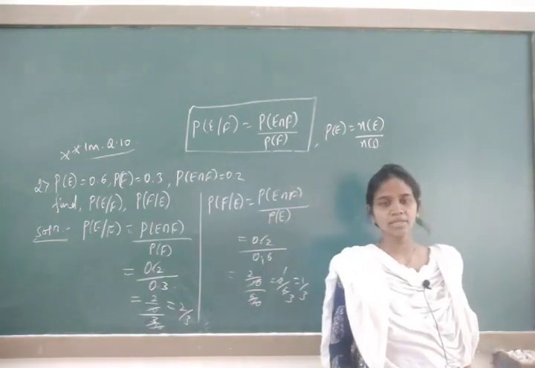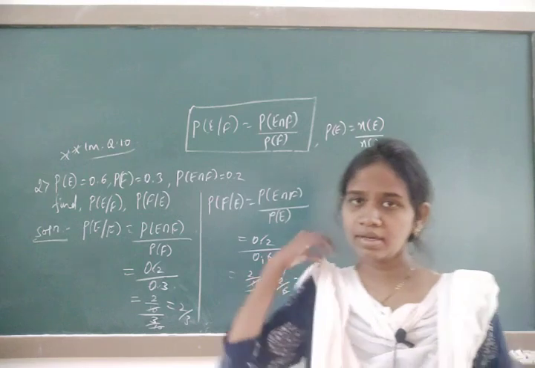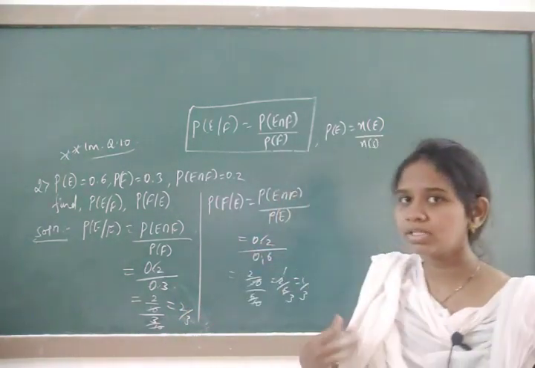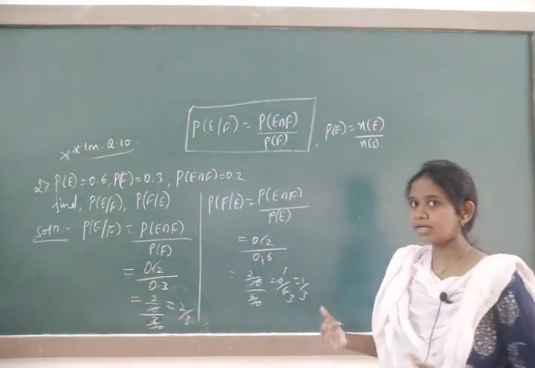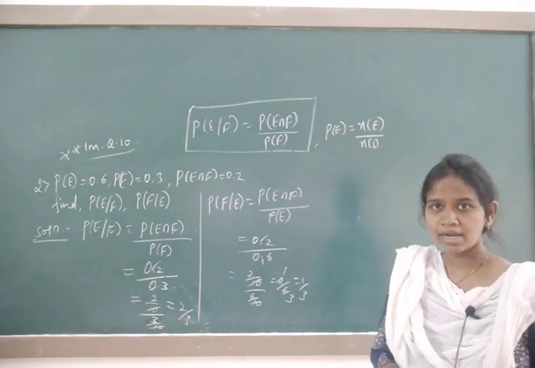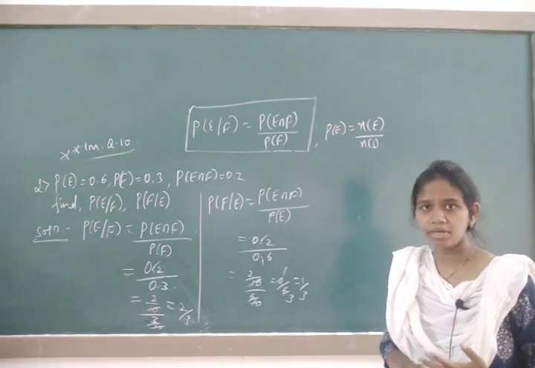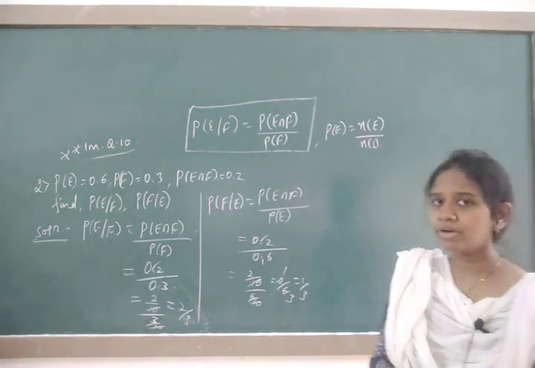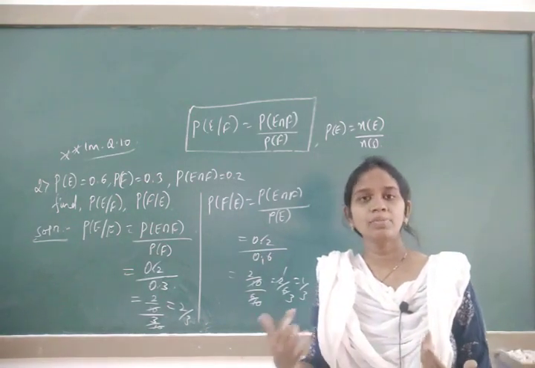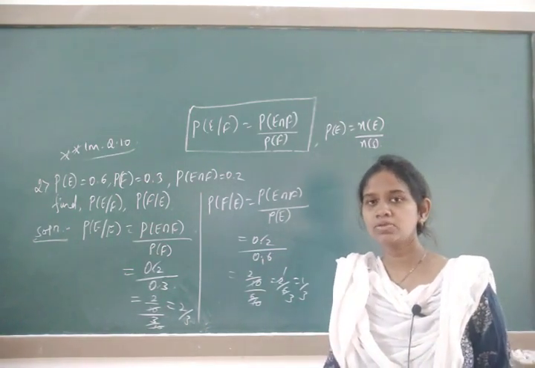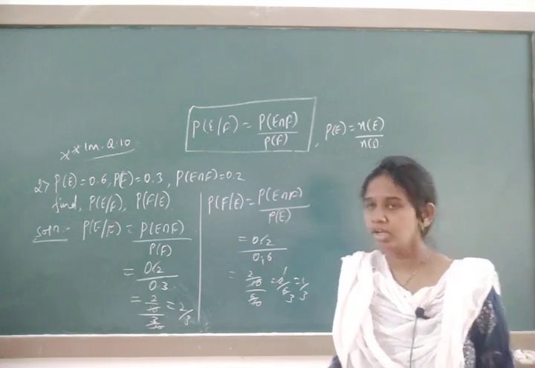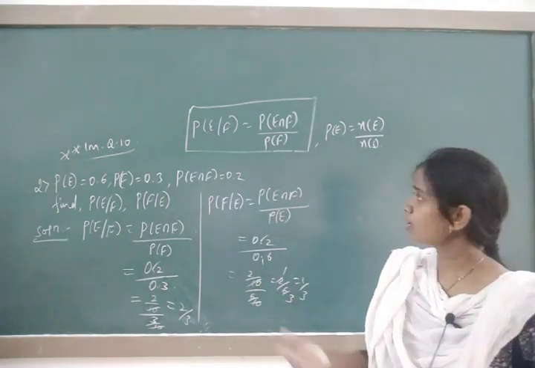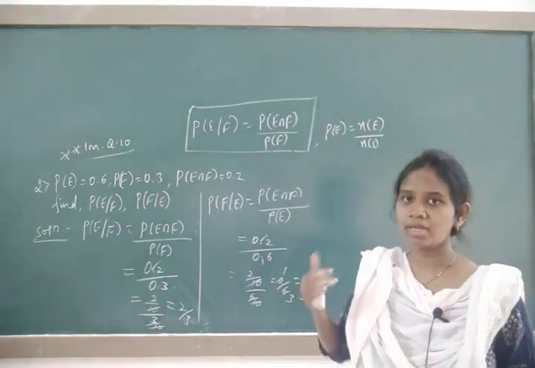Still some problems are there that I will take in the next class. So recall the conditional probability that I have taken in today's class. You need a random experiment, you need a minimum of 2 events, and think that one of the events has already occurred, then find the probability of the other. That is the conditional probability. Logically we can find it, or else with the help of the formula also we can find it.